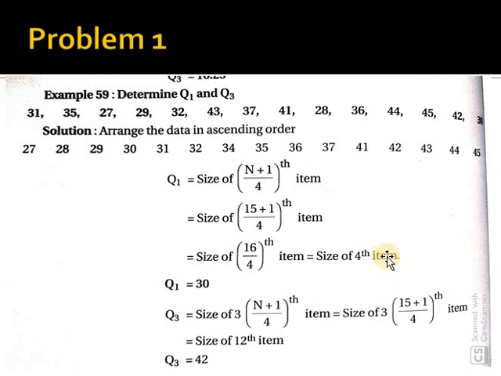If we get the size of the fourth, we need to locate the fourth item here: 27, 28, 29 and 30. 30 is the Q1. Same thing you will apply for quartile 3 as well.